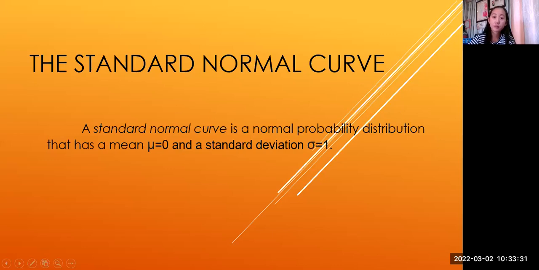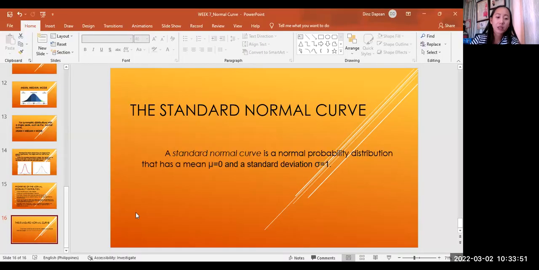Did you understand our lesson? Yes, ma'am. Do you have any question about our topic? Wala na po. Okay, so next meeting, we're going to sketch a graph of a normal distribution. So we're not just studying the properties, but we are going to sketch also the normal curve. If you don't have any question, that's all for today.